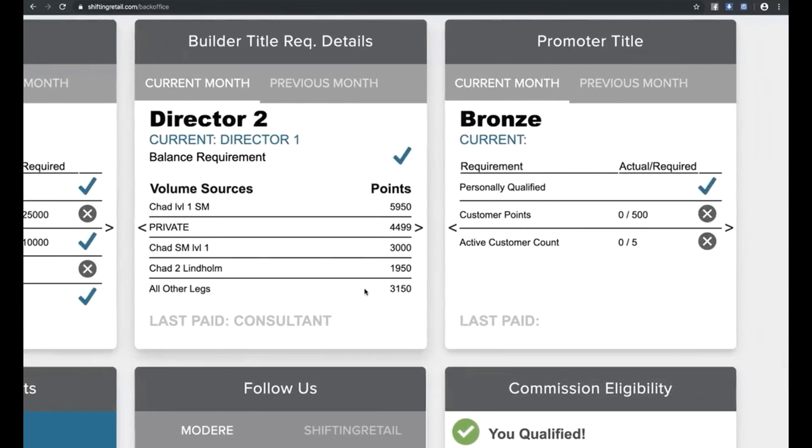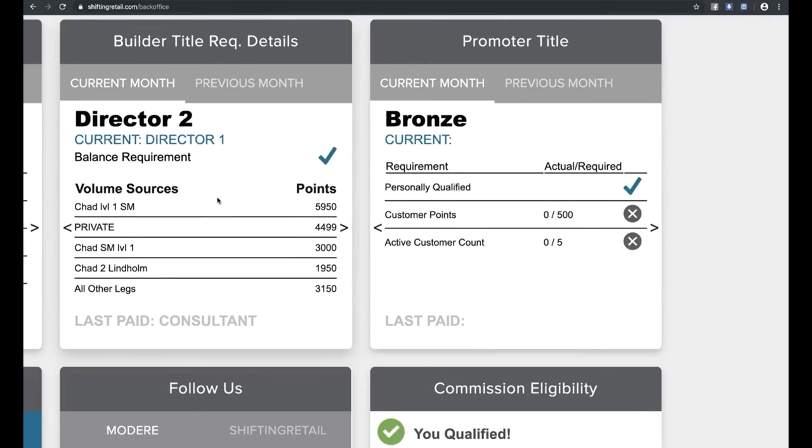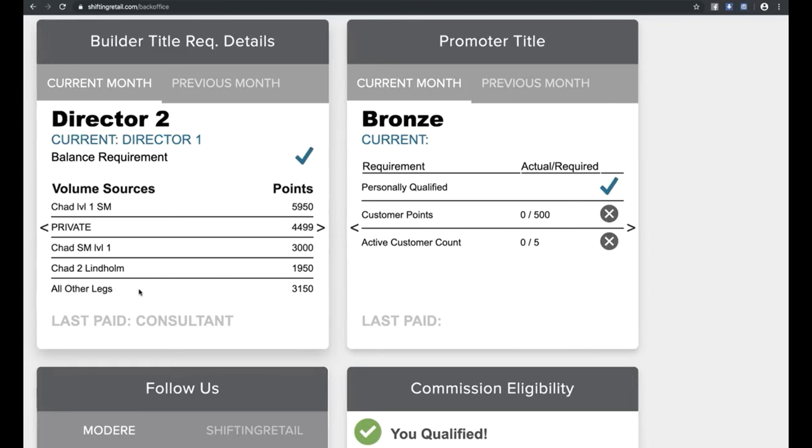It's the same logic over here, except now what it's going to show you is, again, to be Director 2, your volume sources. Again, these are fake names just because this is a dummy account. But it would have social marketer level 1, and how much volume they have. This social marketer's volume, this social marketer's volume. So it has the same information, but this way you can see where your volume's coming from. You can look at your organization and see which volume's coming from which one of your different lines.